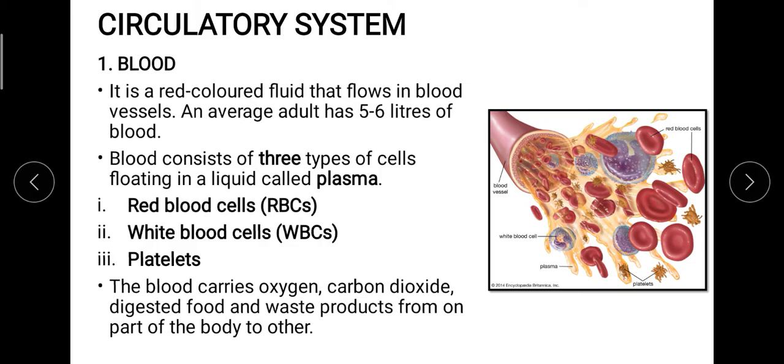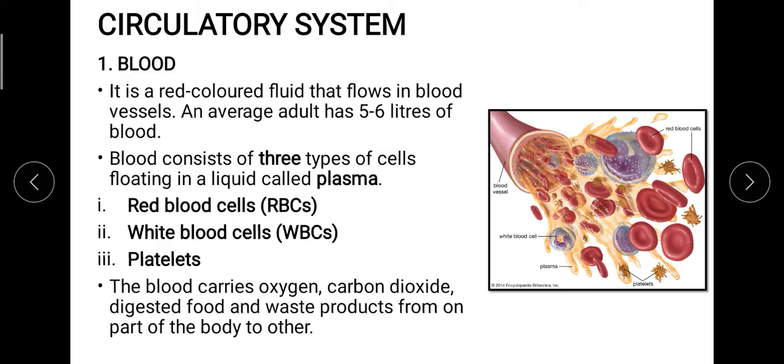That means if our body is able to fight against a particular bacteria, a particular virus, a particular fungus, or protozoan, it is all because of our white blood cells. The third type of blood cells, or you can say the last type of blood cells, is the platelets. Now these particular cells play a very important role, and as you can see in this figure, these structures are representing the platelets.